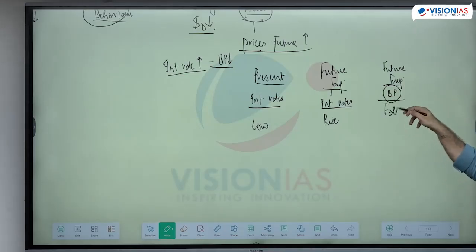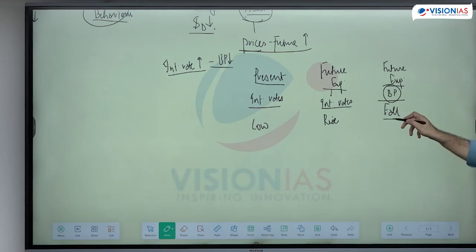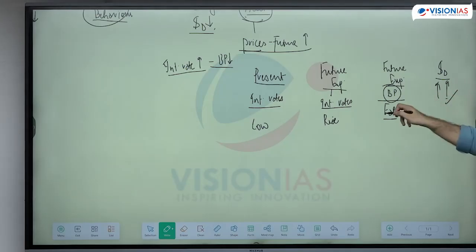It will fall. Now if the bond price falls in future, will I invest money? I'm expecting that prices will fall. Nobody wants to hold money in an asset whose prices are falling. So if the asset prices are falling, the present-day speculation demand for money is going to be high or low? I will keep all of it in cash, why would I block it in an asset?